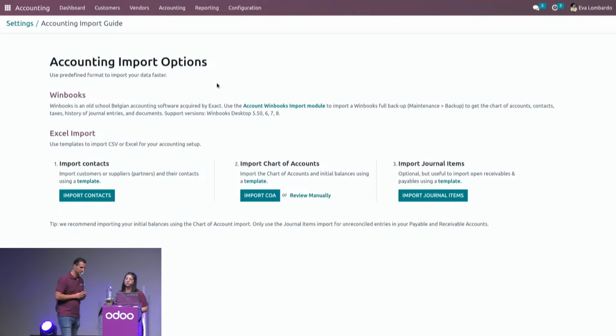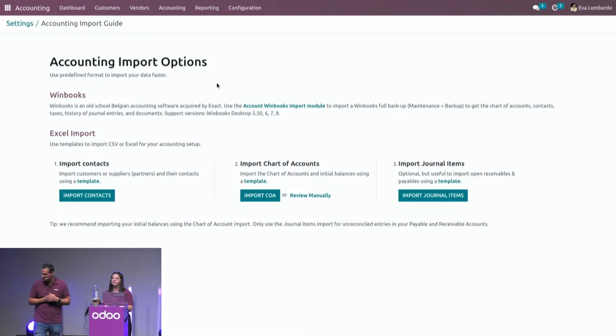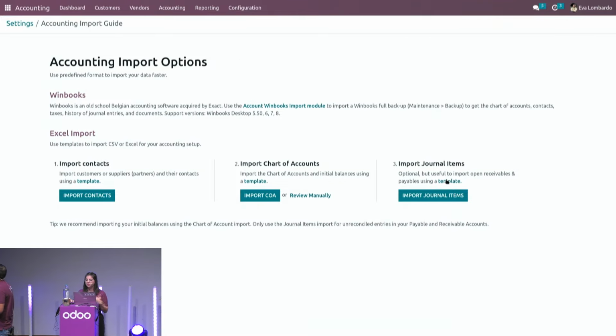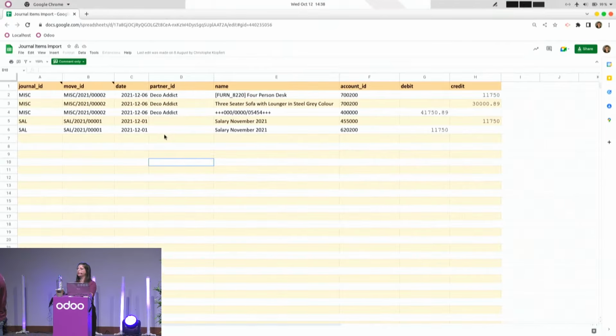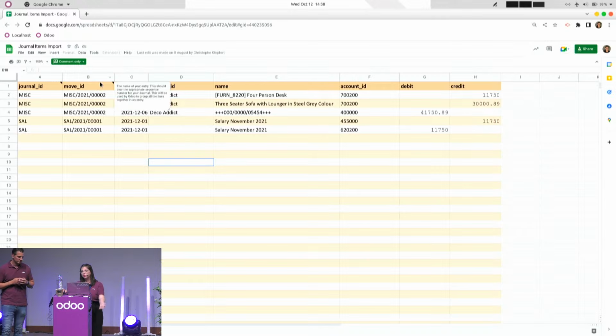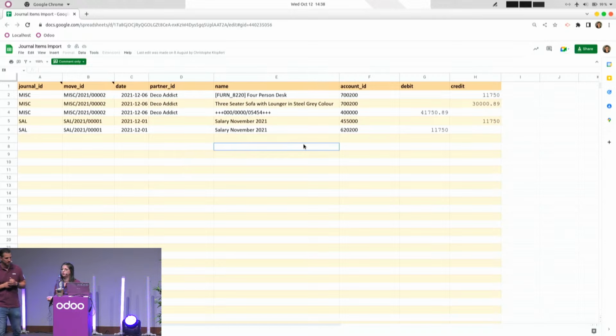Yeah, but no worries with that, because we have out-of-the-box templates for each type of data. If I dive into one of them, you can easily click on each template, and this is what they look like. You will first get the technical names on each column header, so you know what information you need to fill in, and it makes it easy when you import them, because you're going to have the mapping of the Odoo fields automatically. You also have some comments to help you know what information is inside the column, as well as some demo data to know the format in which you need to fill them in.